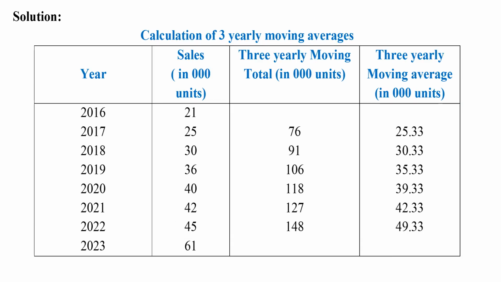4 columns table should be prepared. In first 2 columns, values given in the illustration should be written. In third column, 3 yearly moving total should be calculated. For example, 21 plus 25 plus 30, then 25 plus 30 plus 36, etc. The values should be written at center for which total has been calculated. In the last column, average of third column should be calculated, that is, the values should be divided by 3.